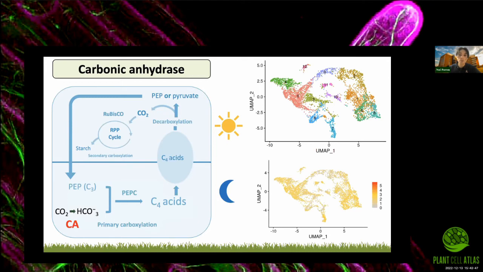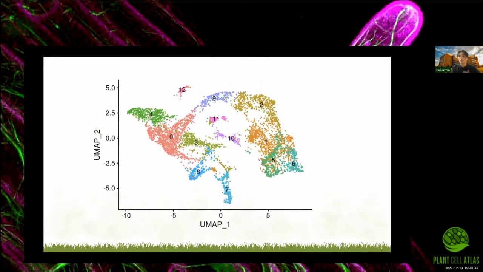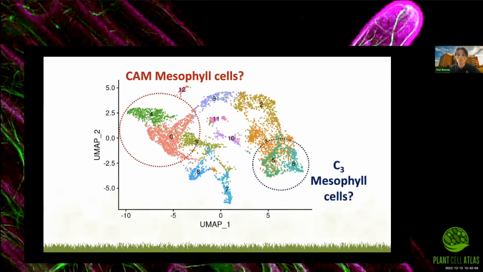So at this point, we made the hypothesis that maybe on the left end of this UMAP, we had clusters corresponding to CAM mesophyll cells, and on the right end, clusters corresponding to C3 mesophyll cells.